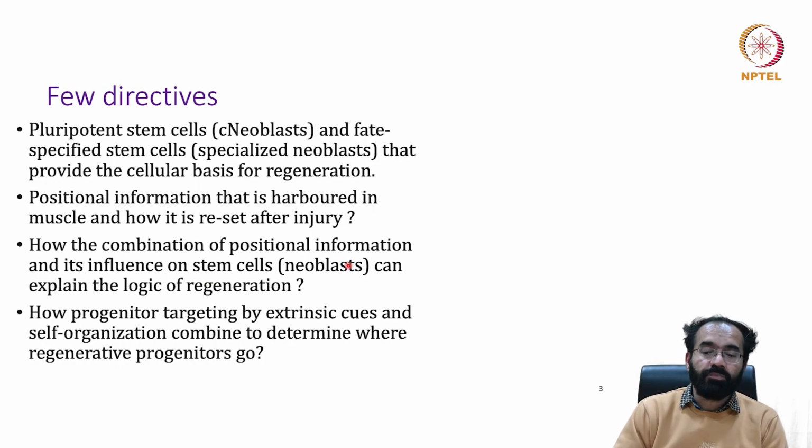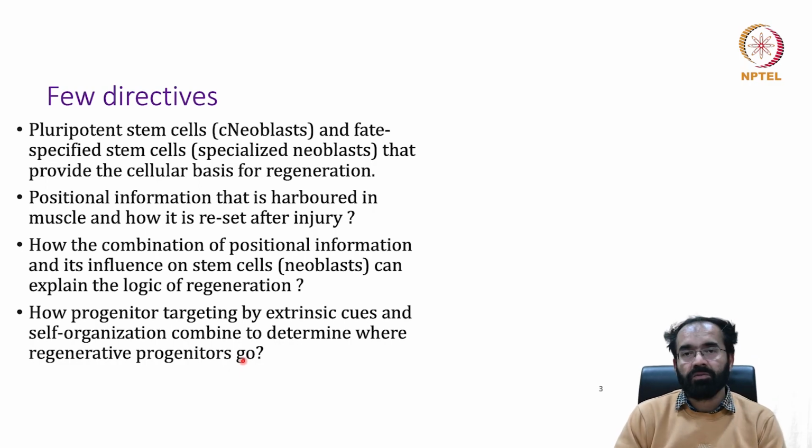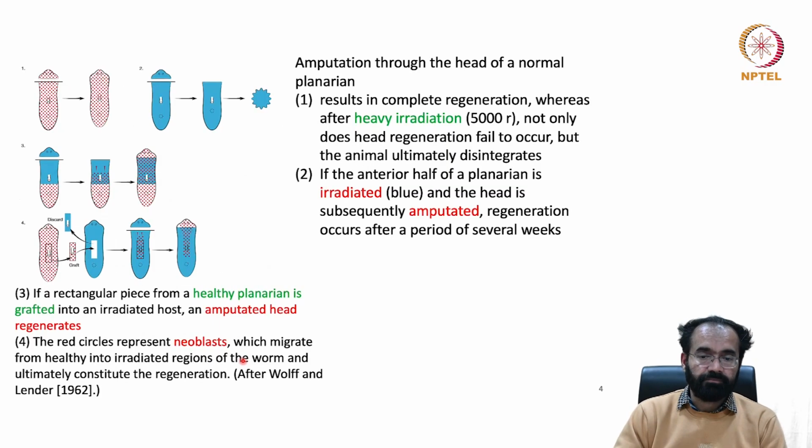How the combination of positional information and its influence on this neoblast contribute to the regeneration, this we will study. And how progenitor targeting by extrinsic cues and self-organization can combine to determine where the regenerative progenitors go. So these are all things which we need to address in the future classes.